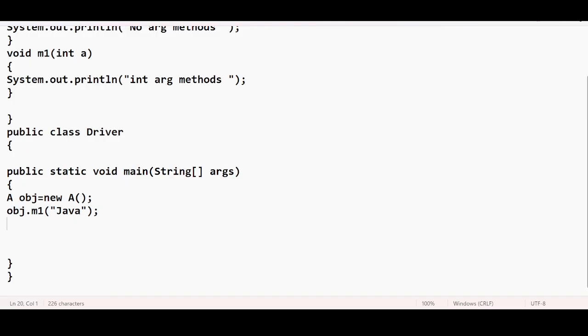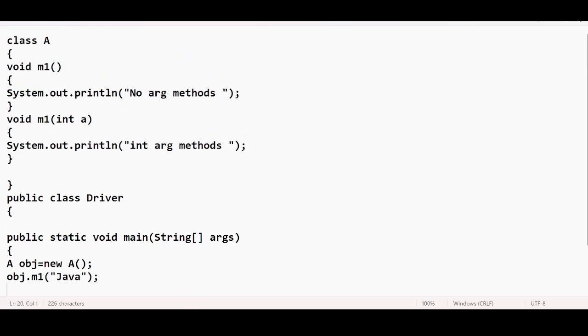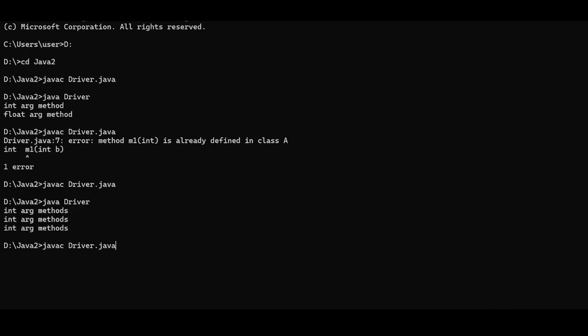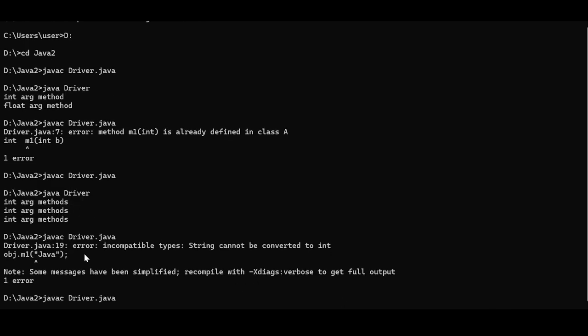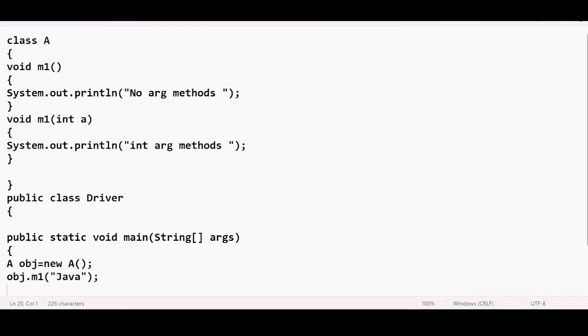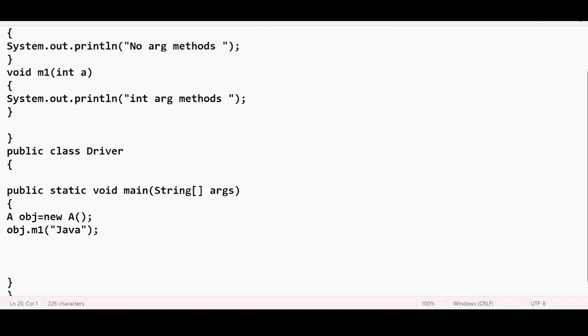Now what will be the output? You can tell me. Error, sir. Error, definitely. Why error? I said no. You see, incompatible types. Okay, the compiler is scolding us. The compiler says you are passing a string, but there is no such method which is accepting a string as the parameter, right? It is very straightforward. No explanation required, right? You are getting an error. Why are you getting an error?